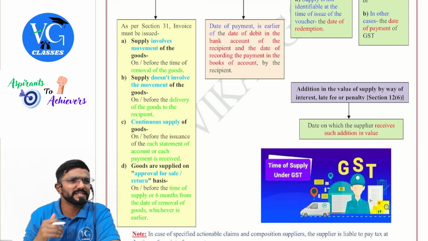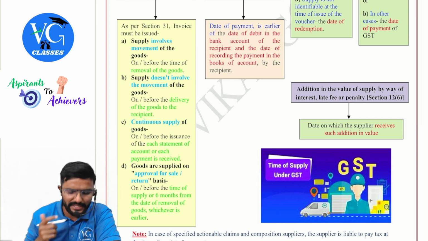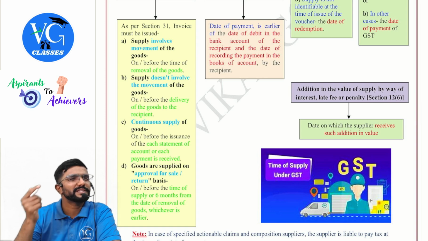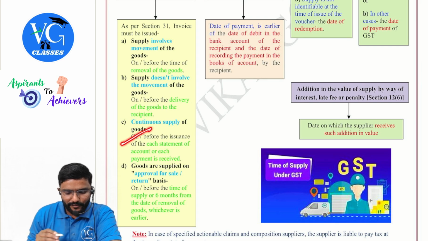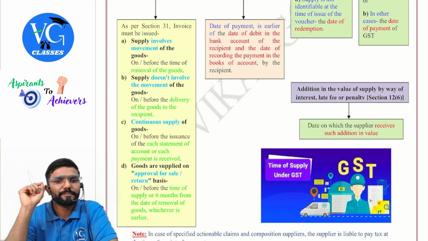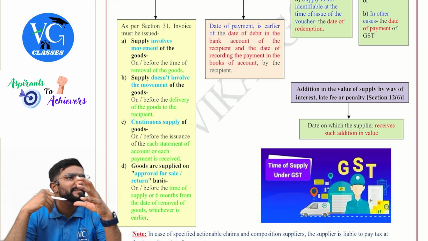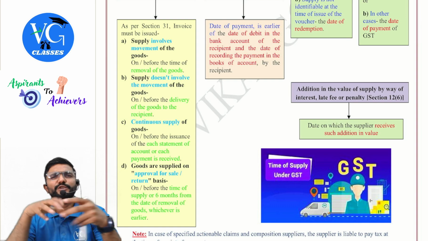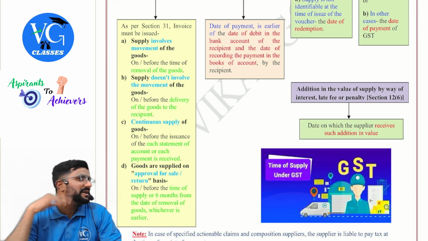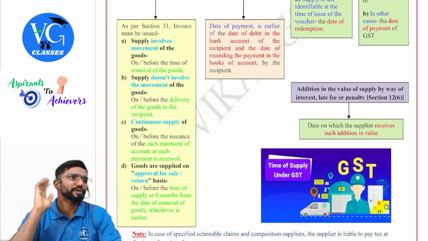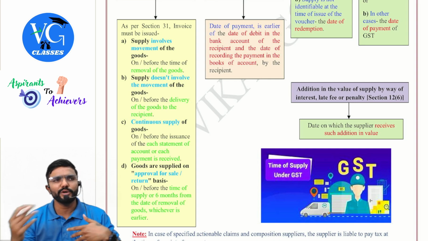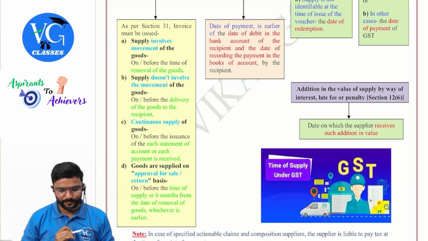Continuous supply of goods means the supplier is continuously supplying the goods to the recipient, every day, day in, day out. In that case, will they issue an invoice and get the money every day? May not be. Maybe once in a week, once in 10 days, once in a month. On or before the issuance of each statement of account or when payment is received. Normally the supplier will issue a statement of what all he has supplied. Assume once in 10 days, and the recipient will make payment. So we have to take the date on which the account statement is given or the payment is received, normally whichever is earlier. If both are given, take whichever is earlier, guys.